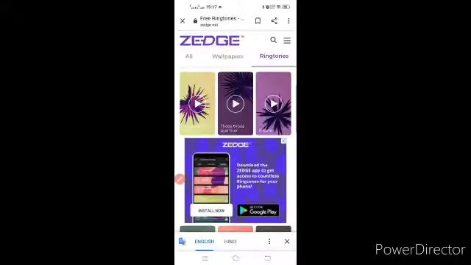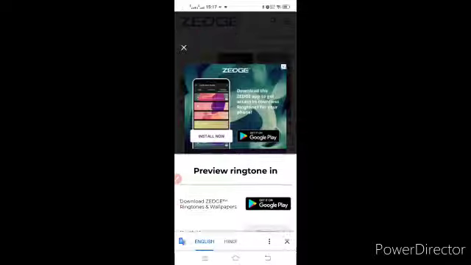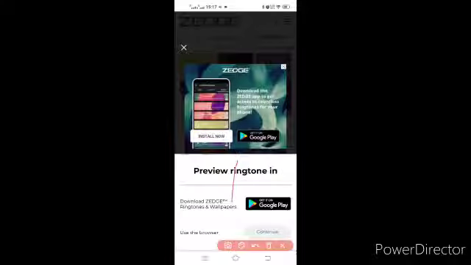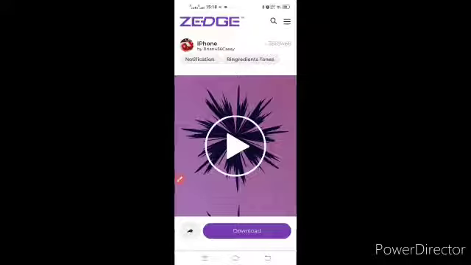So I have my iPhone ringtone like this. You can test many of these, then click on that, and just click on continue. So I'm clicking on continue, and just click on download. So I have to download it. That's all you have to do.